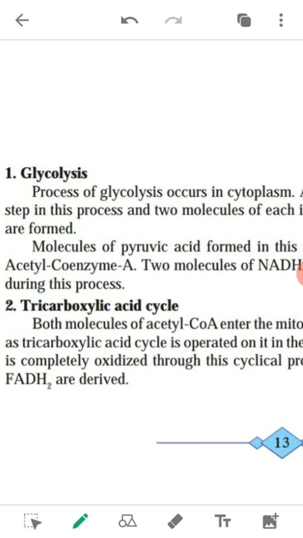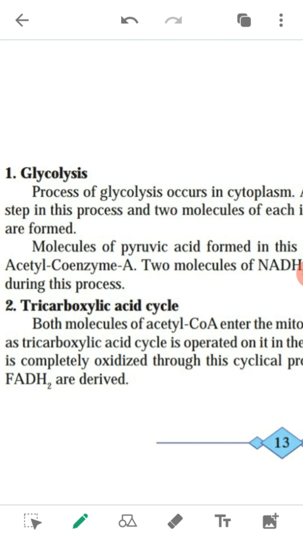This process of glycolysis was discovered by 3 scientists. ये glycolysis process 3 scientists ने discover किए, Gustav Embden, Otto Meyerhof and Jacob Parnas. Along with their colleagues, they performed experiments on muscles.